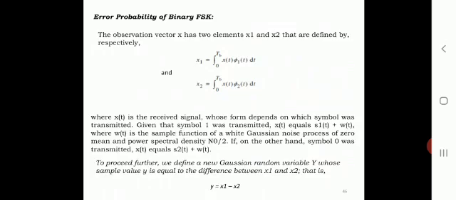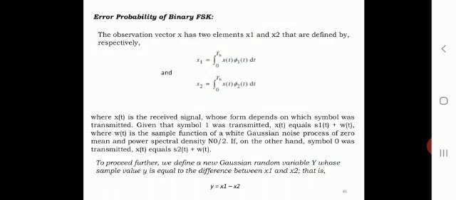The observation vector x has two elements, x1 and x2, defined as the integration from 0 to Tb of x(t) phi 1(t) dt and x(t) phi 2(t) dt respectively, where x(t) is the received signal whose form depends on which symbol was transmitted.